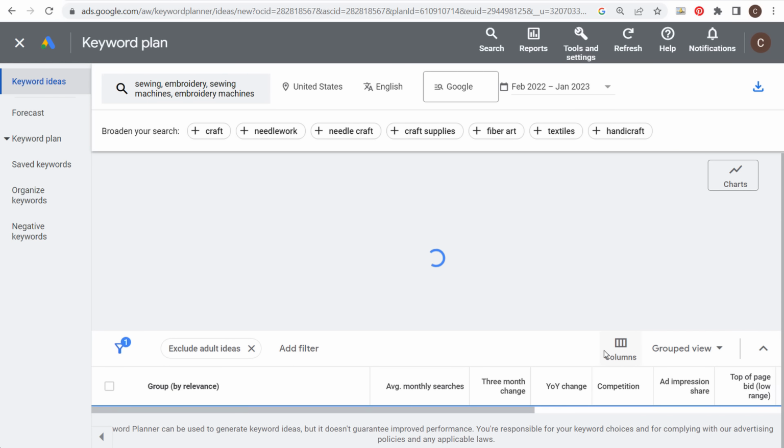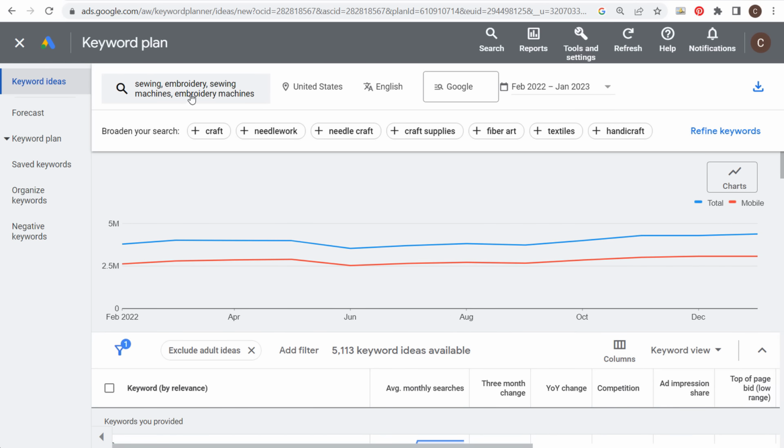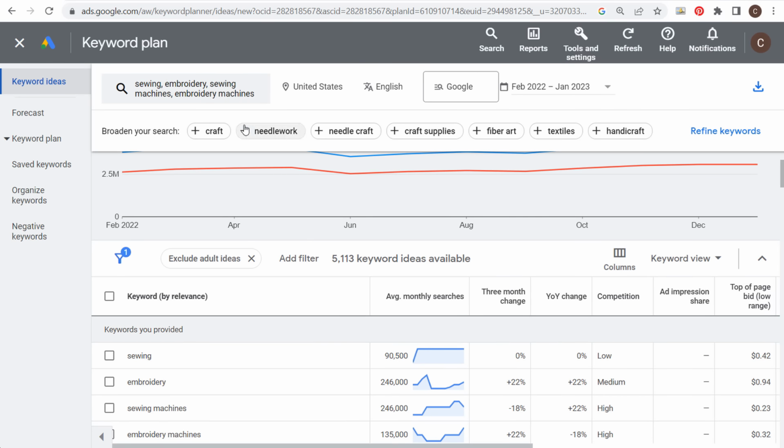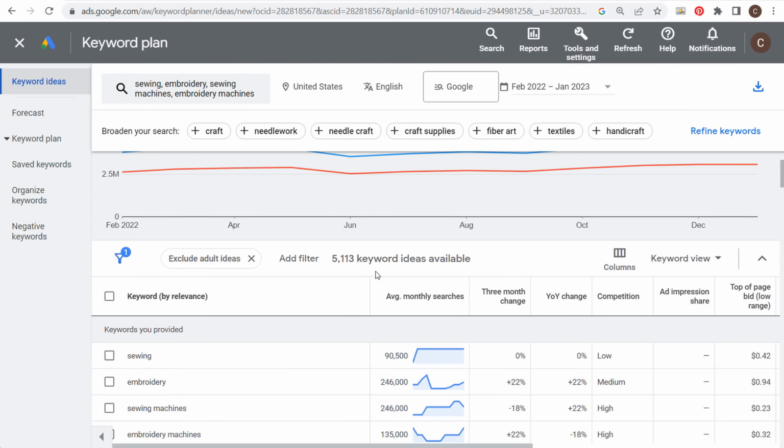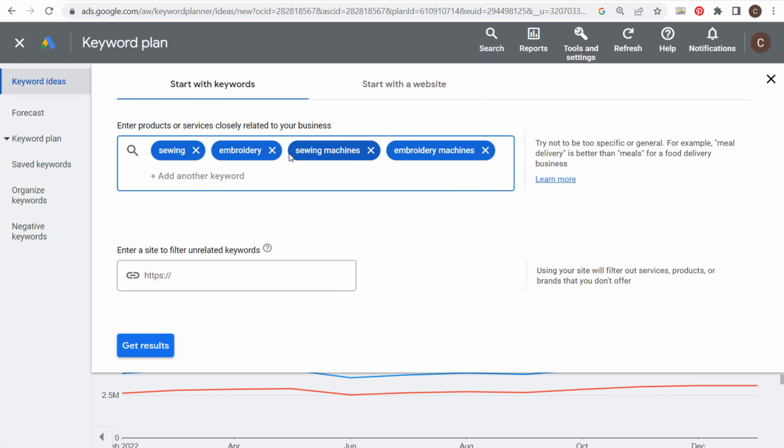So we're still looking at grouped view. We're going to come back to our keyword view. We just have the main keywords that we've added here. If you add more keywords at the top as you search, it's going to give you even more keyword ideas. So don't be afraid to add. You can add up to 10 different keywords here. So if you're doing things like quilting or different fabrics or anything like that, add all of those keywords here,